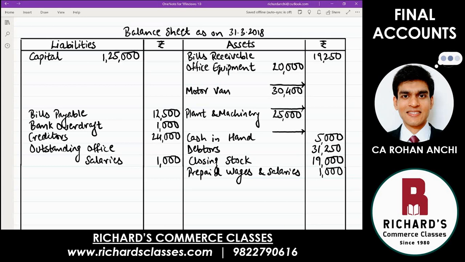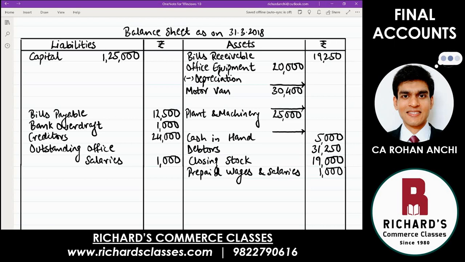And then the last adjustment, three assets, their value is reducing. So let's record for all of them how much they are reducing by. Reducing means directly below those assets you write down minus. The first is office equipment. Write down less. They're reducing because of depreciation. Fall in the value of that asset because of wear and tear and usage over a period of time. That is your loss. Record that. Value is reducing. Less depreciation.